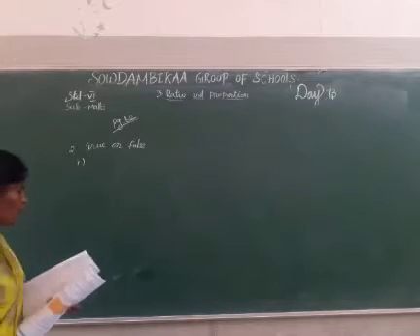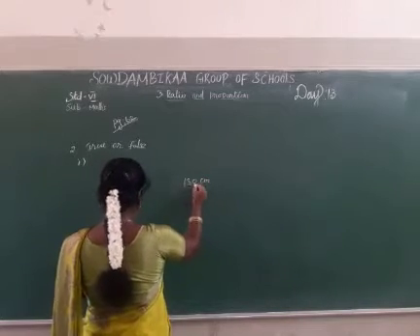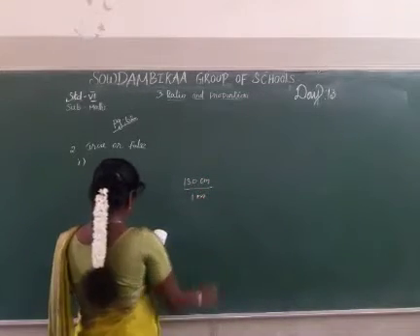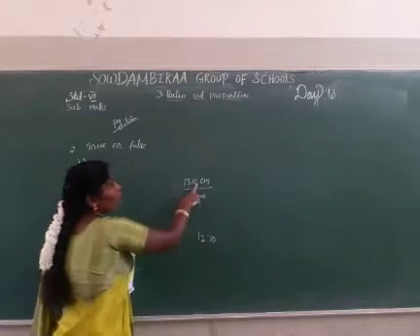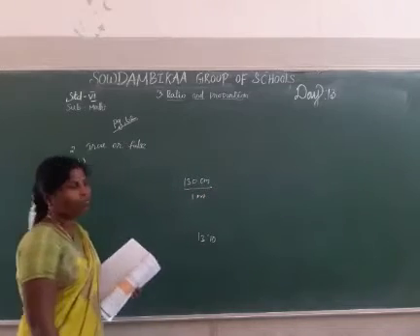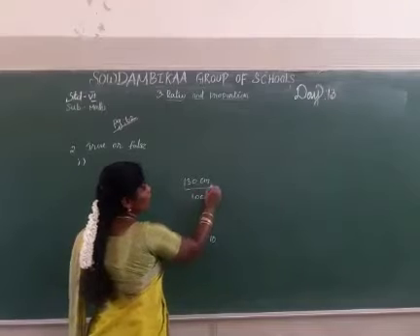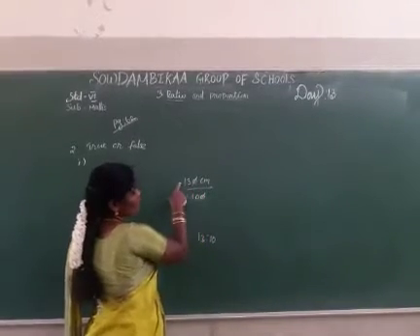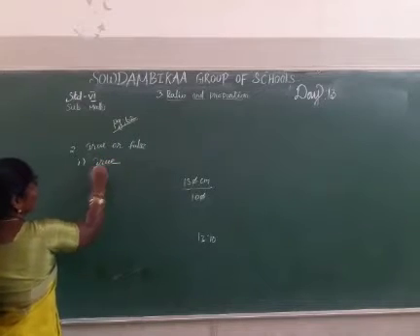The first one, the ratio of 130 centimeter to 1 meter is 13:10. The numerator is given in centimeter, the denominator is given in meter. Now convert: 1 meter is equal to how many centimeter? 100 centimeter. Now 0 cancel. The answer 13:10 is right. So the first one answer is true.